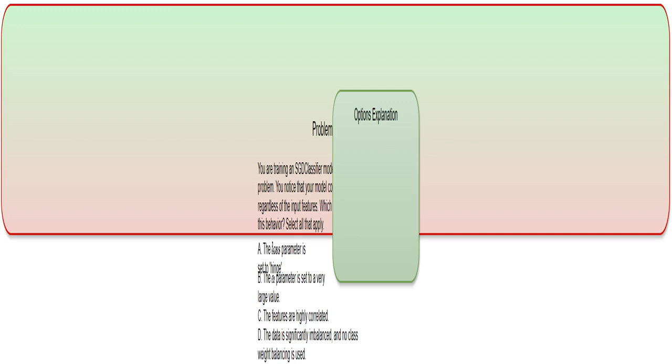I'm training a model called SGDClassifier, Stochastic Gradient Descent Classifier, in Sklearn, a popular Python library for machine learning. My model keeps predicting the most common class, ignoring other information. I want to figure out why this is happening.